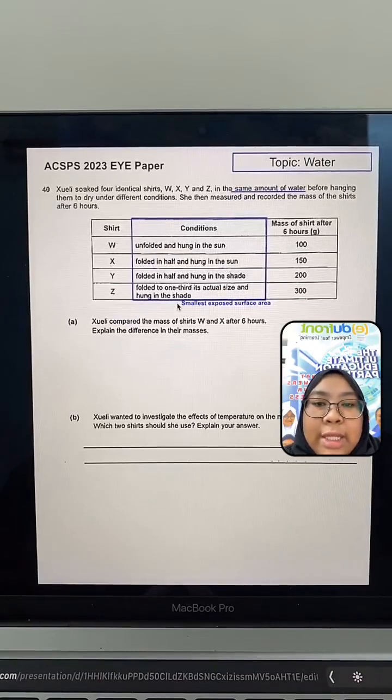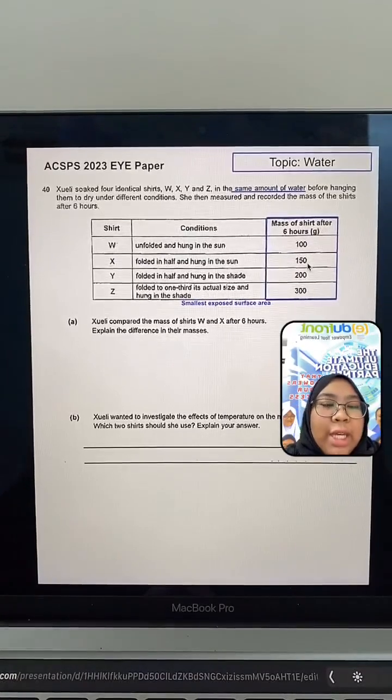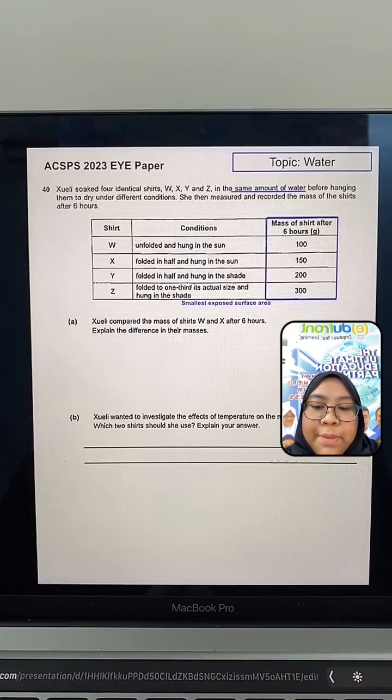Next question I want to ask you. Let's look at the next column here. Which shirt has the most amount of water? Shirt W, shirt X, shirt Y, or shirt Z? Which one?